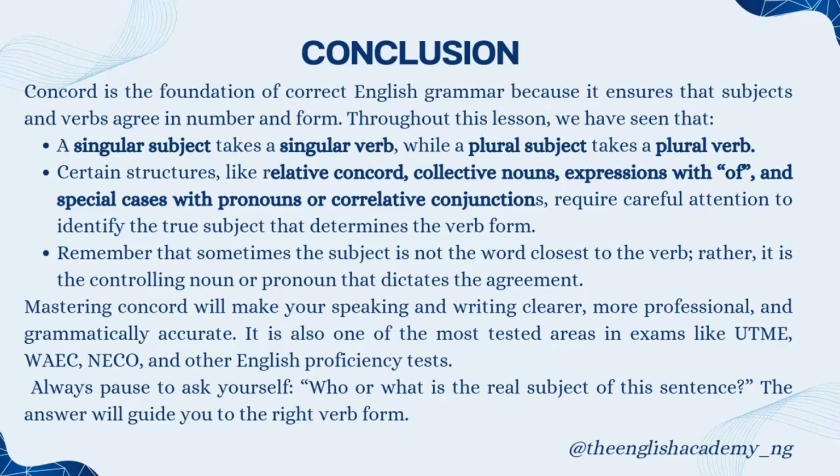So Concord is the foundation of correct English grammar because it ensures that subject and verb agree in number and form. Throughout this lesson, we've talked about the fact that a singular subject takes a singular verb, while a plural subject takes a plural verb. And we've already talked about certain structures like relative concord, collective nouns, expressions with of, and all that. Remember that sometimes the subject is not the word that is closer to the verb, yet it is the controlling noun or pronoun that dictates the agreement.